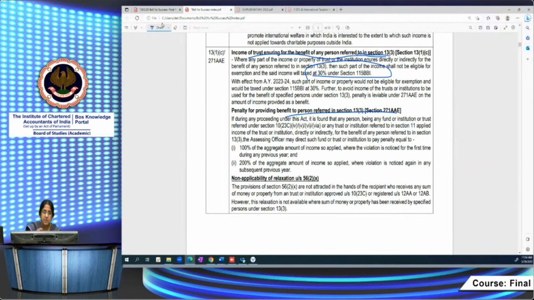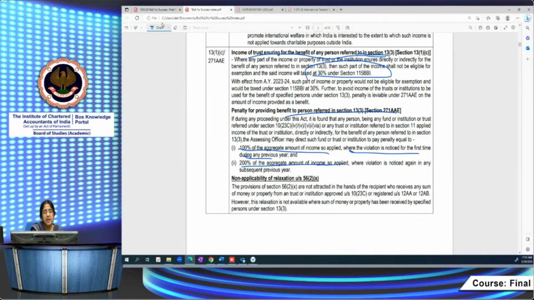Also, penalty will be attracted. What is the penalty? First time it comes to the notice in a particular financial year, then 100% of the aggregate amount of the income so applied. Where the violation is noticed for the first time during any previous year and it's noticed again, second time, then it's 200% of the aggregate of income so applied. So there you have to be very, very careful. Not only would it be subject to tax at 30%, but also penalty under 271AAE would be attracted.